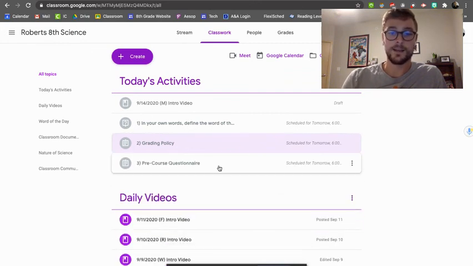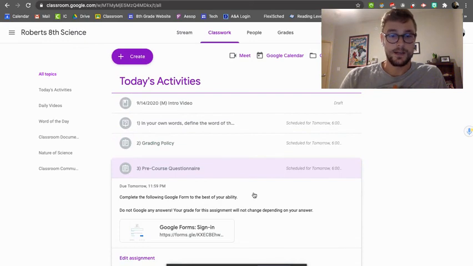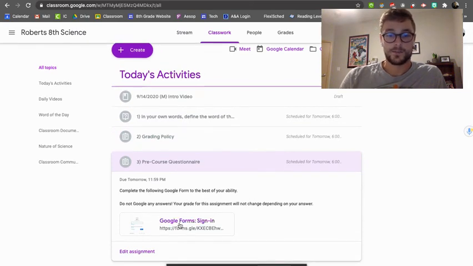And then lastly, you have the pre-course questionnaire, which is down here. Here's the Google form for it. It's 6 questions. And again, do not Google any of your answers. Your grade is not going to be dependent on your answer at all. So it's basically just a completion thing. Make sure that you try your best. It'll give me a lot of information going forward on how I can be the best teacher for you.